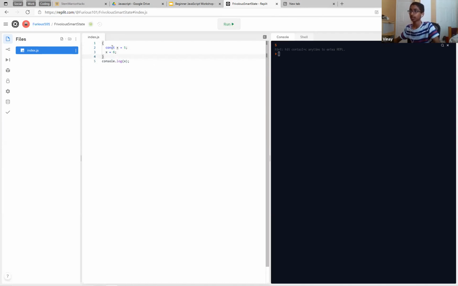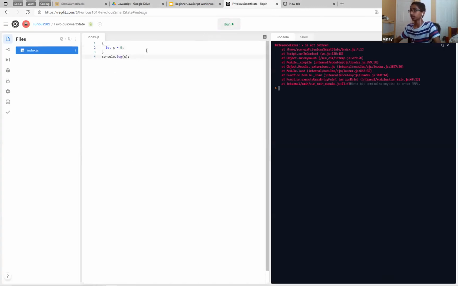Okay, so now we've established that const only works inside the code block. There's another type of declaration. Like we saw here, there's also let. Let is the same thing, it only works inside the code block. However, the difference between let and const is that you can redeclare a let variable. So if you go like x equals 6, right? You can also do this with var, by the way.